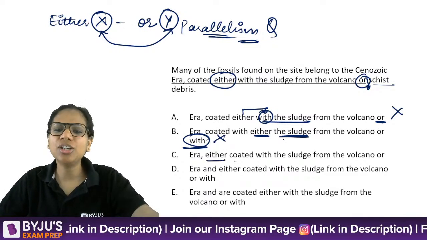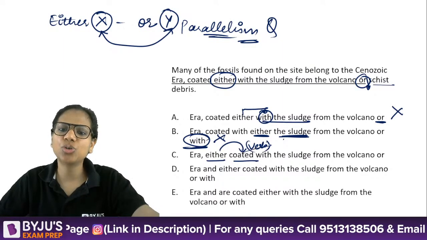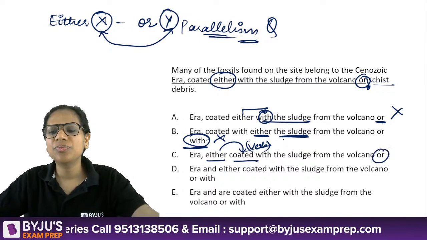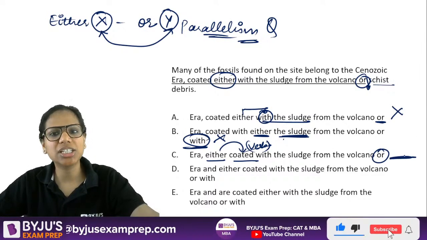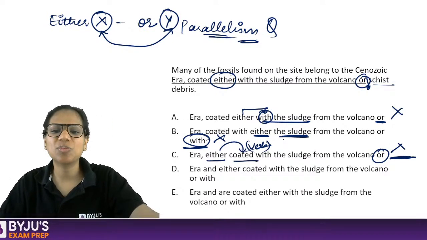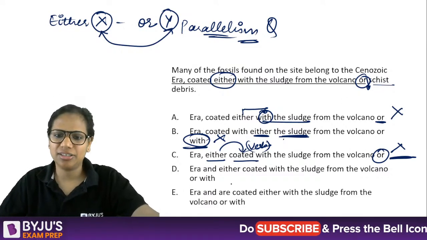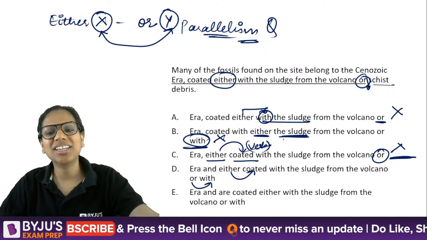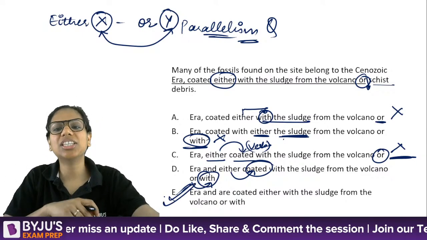Eliminated. "Either quoted." So if after either I mention a verb, okay, either quoted, basically the third form of the verb acting as an adjective, right? Either quoted or again quoted or something or layered, perhaps some verb was needed here, that is not present. Eliminated. So the choice now is between D and E. "Belong to the Cenozoic era and either quoted again or with." If after either there's a verb, then after or how come there's a preposition? There's only option E that fits.